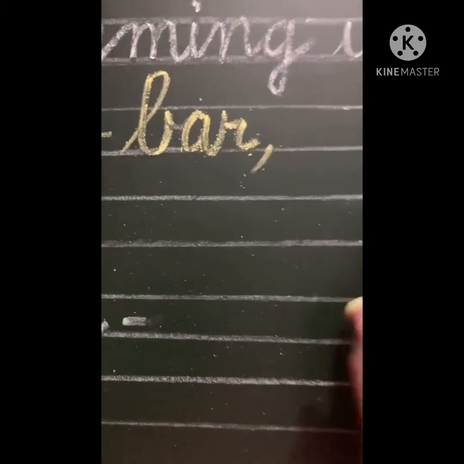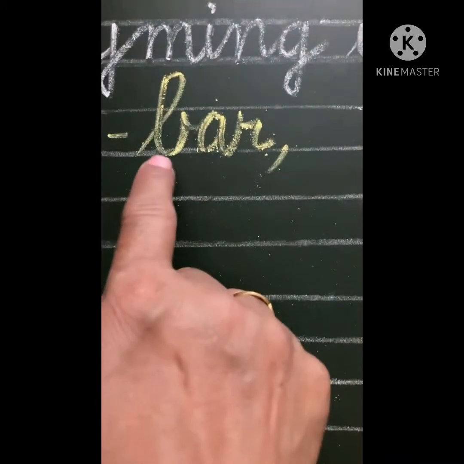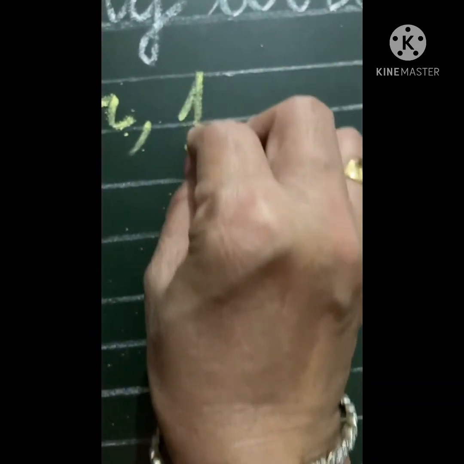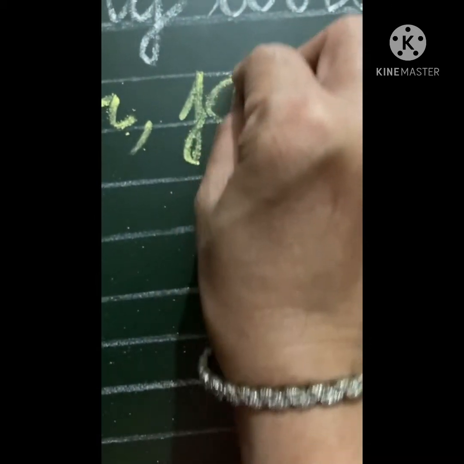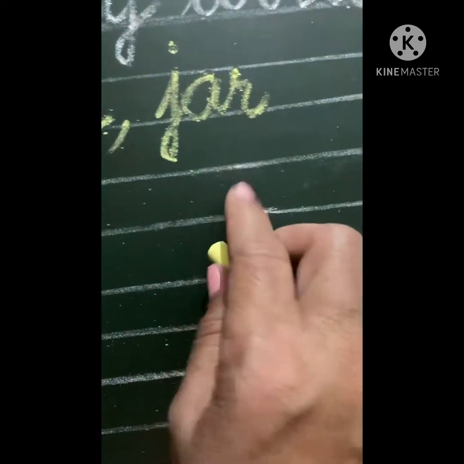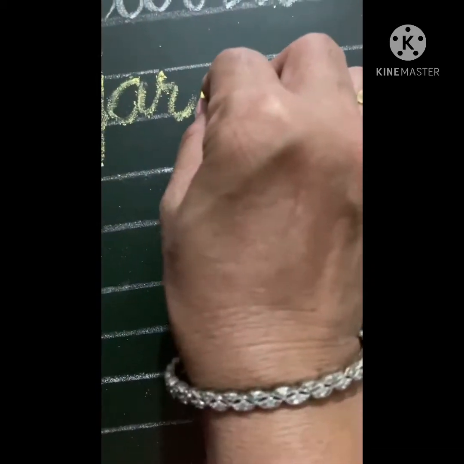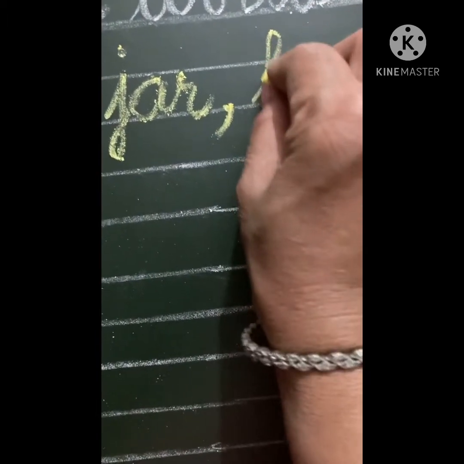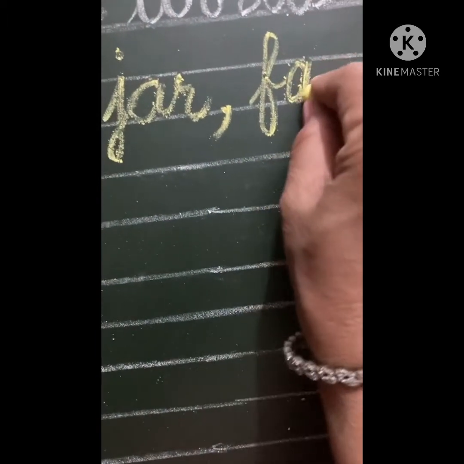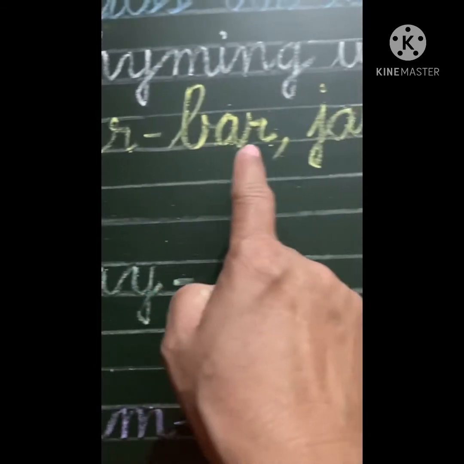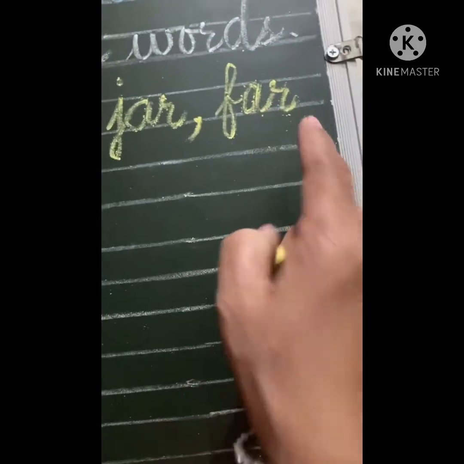Put a comma and we'll be writing two more words, changing the first sound. Car, bar. Next we'll be writing J sound, jar. And the next word we are going to write after putting a comma is F sound. Replace the first letter, far. Car, bar, jar, far.